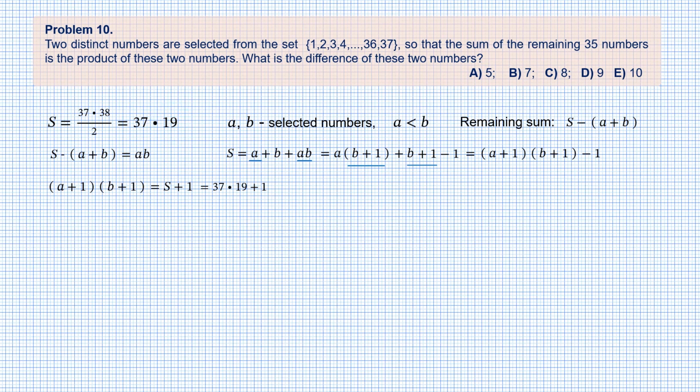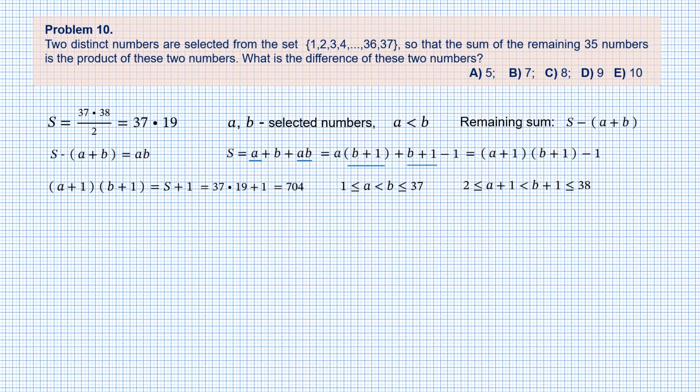So 37 times 20 is 740, minus 37 is 703, and we need to add 1 to the result, which gives 704. Believe me or not, that was the toughest part of the task. Remember that a and b are no more than 37. So we write that 1 is no more than a, which is less than b, which is no more than 37. Adding 1 to all parts of the inequality, we find that a plus 1 and b plus 1 are between 2 and 38.